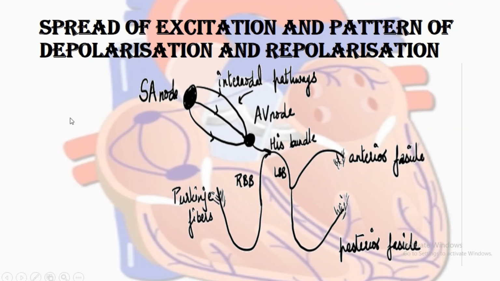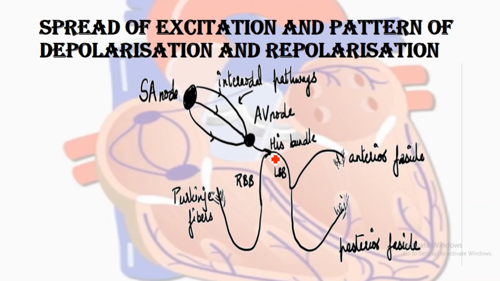Now, what is the pattern of the spread of excitation and how are depolarization and repolarization happening? From the SA node, the impulses go through the internodal pathways and from there reach the AV node. After reaching the AV node, the impulse goes to the His bundle.